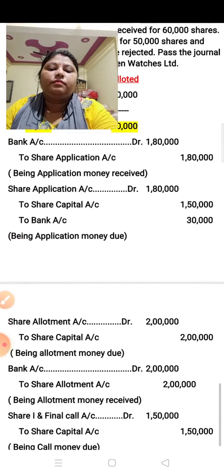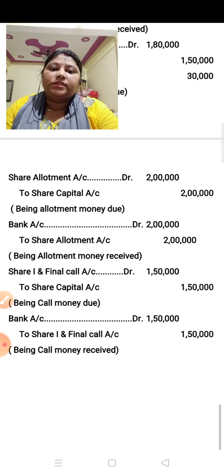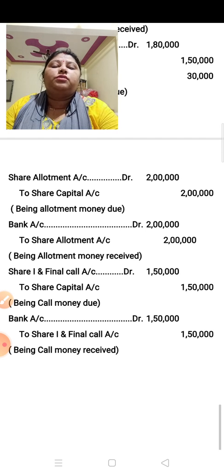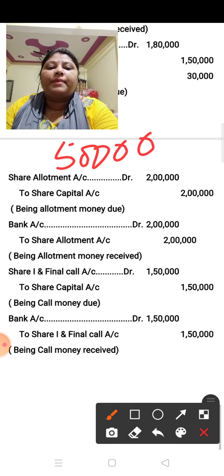Now the second entry for allotment. Now for allotment and first and final call, the entries are the same. The issued shares are 50,000. Now no need to multiply with the applied shares. Always remember, in an oversubscription case, the first call, that is application, always multiplies with the applied shares, and other calls you have to multiply with the issued shares. Now the issued shares are 50,000. Now you have to multiply by 50,000.